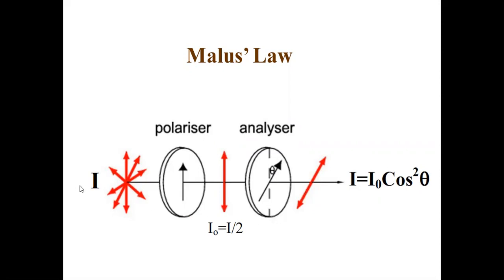Okay, if I is the intensity of light entering as unpolarized light, once the unpolarized light enters, definitely the intensity becomes I by 2. And I'll take this as I naught. From here, Malus's law starts.